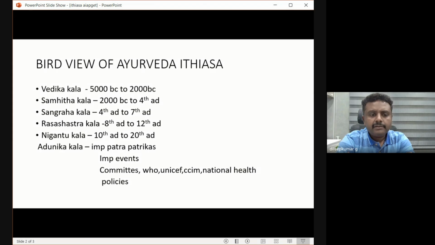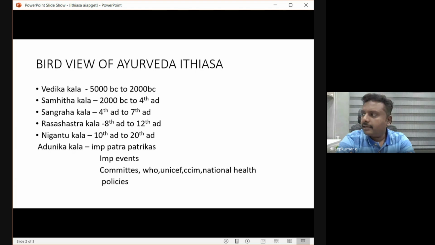And we have committees. CCIM was established in the year 1971. It is a governing body. Again, it was converted to NCISM from 2020. Before that, we didn't have any governing body. Our Ayurveda was directly connected to the Government of India and the health department. So now we have an apex body, CCIM and NCISM.